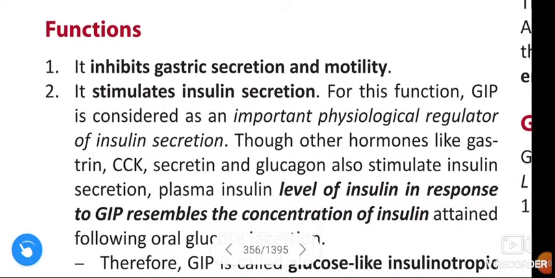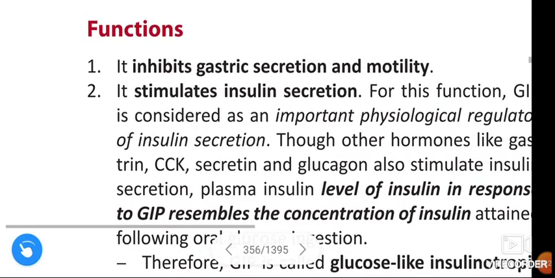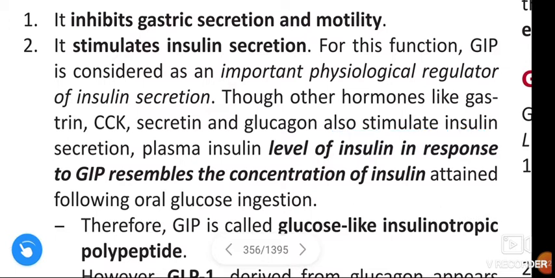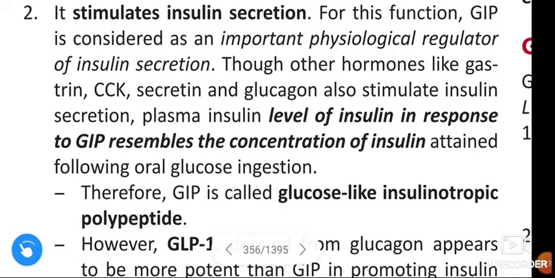Functions. It inhibits the gastric secretion and motility. It stimulates insulin secretion. For this function, GIP is considered an important physiological regulator of insulin secretion. The other hormones like gastrin, cholecystokinin, secretin, glucagon also stimulate the insulin secretion. The plasma level of insulin in response to gastric inhibitory peptide resembles the concentration of insulin attained following oral glucose ingestion.